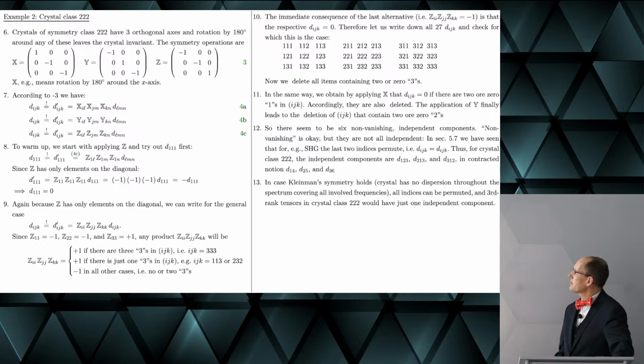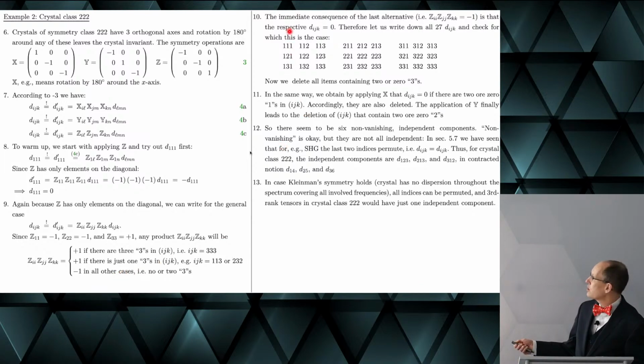Okay, and the immediate consequence of this alternative is that the respective component of the tensor is equal to 0.